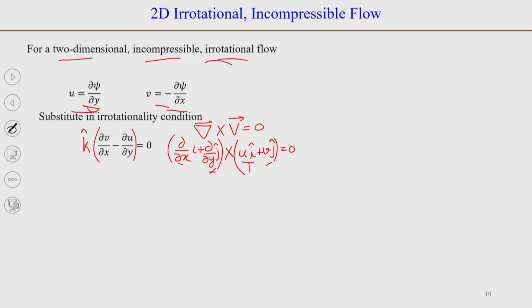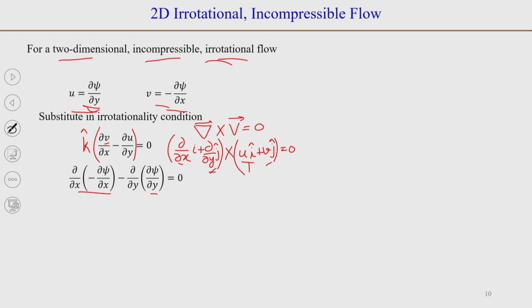Now, you can substitute the values of u and v there; that is basically the k component of omega that we derived. So, we can substitute in place of v, minus dou by dou x of psi. So, dou by dou x within bracket minus dou by dou x of psi, minus dou by dou y of u, and u is dou by dou y of psi.